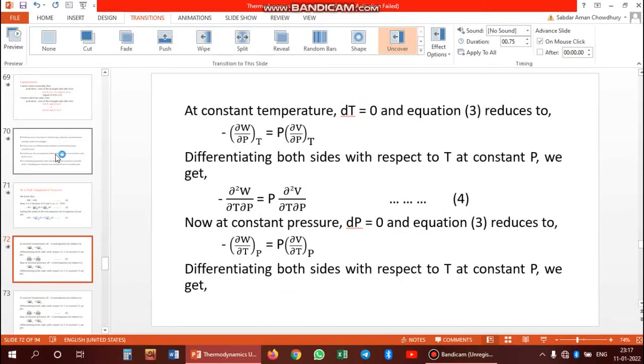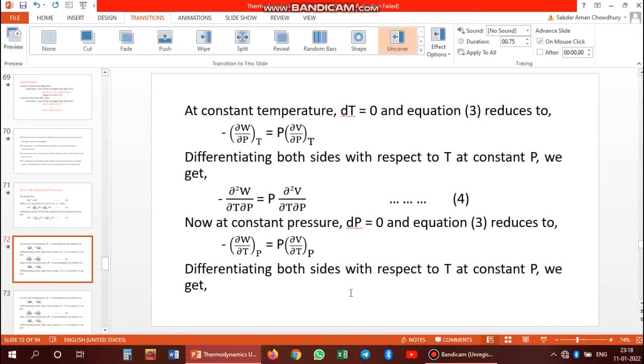So those who have already watched video number 7 and already taken notes may have noted this error here. In this line, differentiating both sides with respect to t and p, the reverse process was followed in the next step. But here it was written the same procedure: first temperature, second pressure. That means with respect to temperature and pressure. But actually, you had to differentiate both sides with respect to pressure at constant temperature.